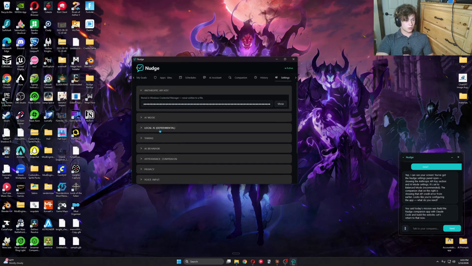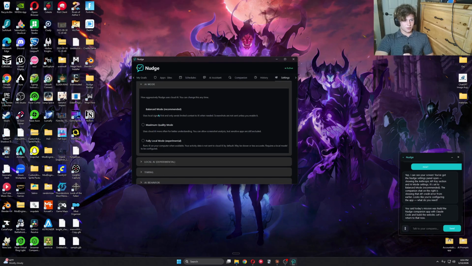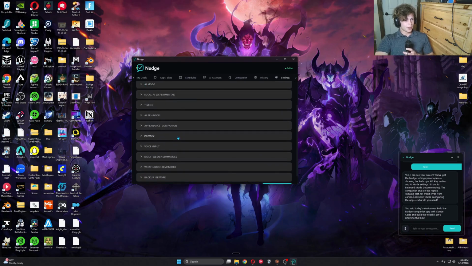That'll be cool. This AI mode basically decides if it's fully local, or if it knows exactly what you're doing and understands everything, and then this is in between. This will use less usage for sure.